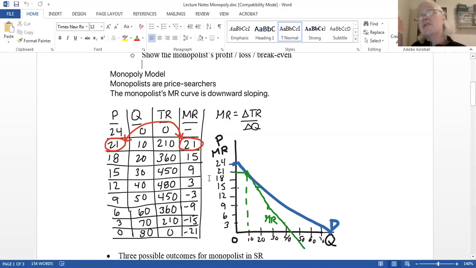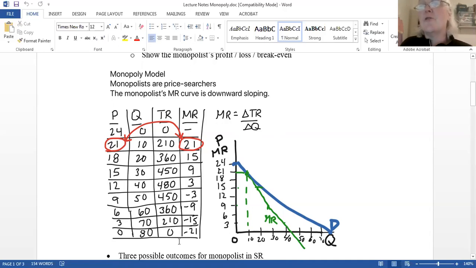All right, to find marginal revenue, I have the formula over here. Marginal revenue is the change in total revenue divided by the change in quantity. So I'm going to find my total revenues, that's the third column, and then I'm going to do change in total revenue divided by change in quantity. Noticing that my change in quantity is 10 units every time. 0 to 10, 10 to 20, and so on. So my denominator each time is going to be 10. So once I find the change in total revenue, I'm going to divide that change in total revenue by 10 to get my marginal revenue. All right, let's do this.